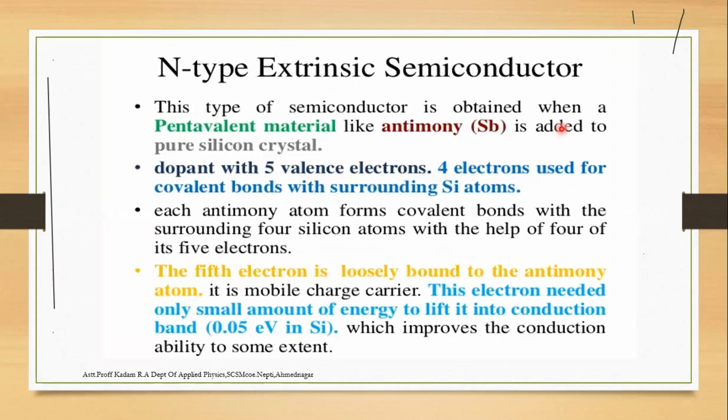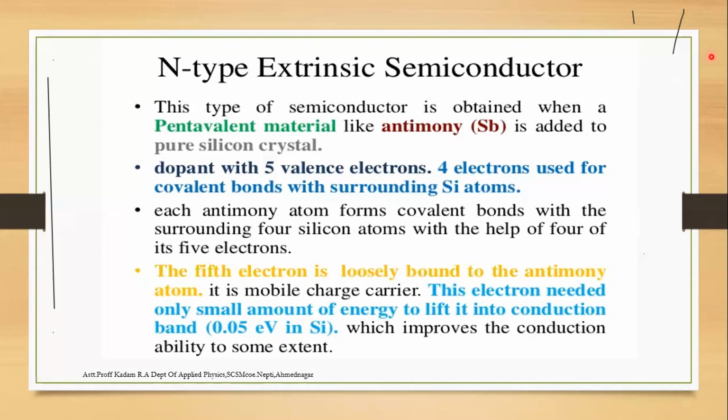The N type extrinsic semiconductor is obtained when a pentavalent material, like antimony, is added into the pure silicon crystal, forming the extrinsic semiconductor. The antimony is added to pure silicon or germanium.